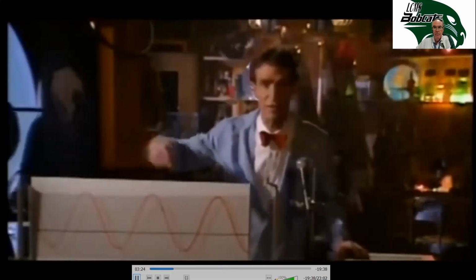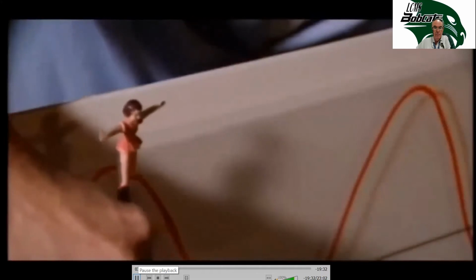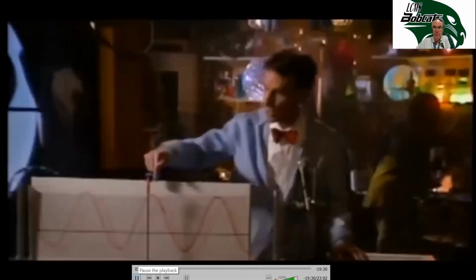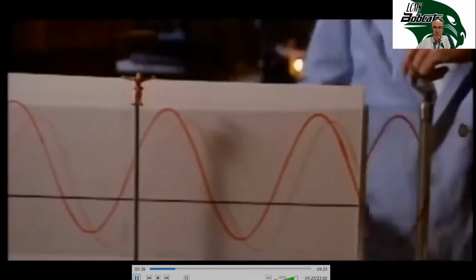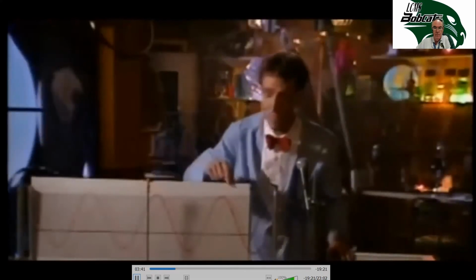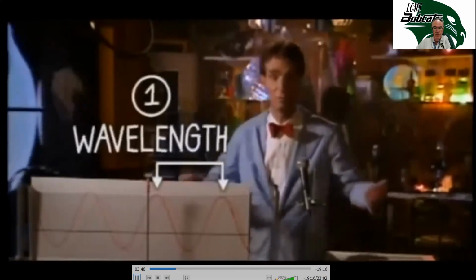waves are nice and even like these, we can't really tell them apart unless we stand in one place. This is our observer kid on a stick. And where she is, she can see the top of one wave. Then as the waves go by, she can see the top of the next wave. Now the distance from here to here, the length, is called the wavelength. That's what we call it, the wavelength.